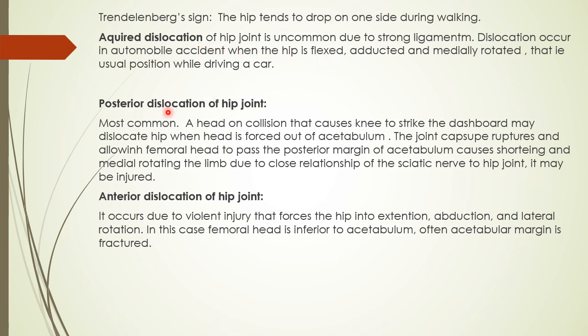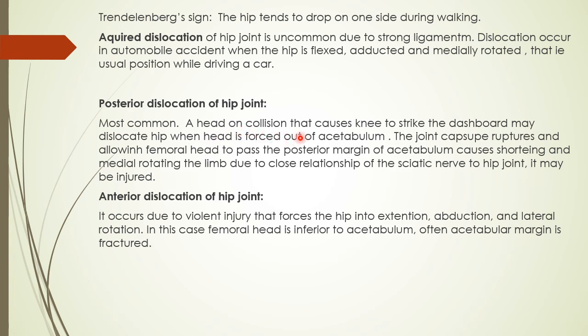So this causes posterior dislocation of the hip joint. If a head-on collision occurs in a car, then the knee or the lower end of the femur hits the dashboard and pushes the head out of the acetabulum. So posterior dislocation of the hip joint is most common.